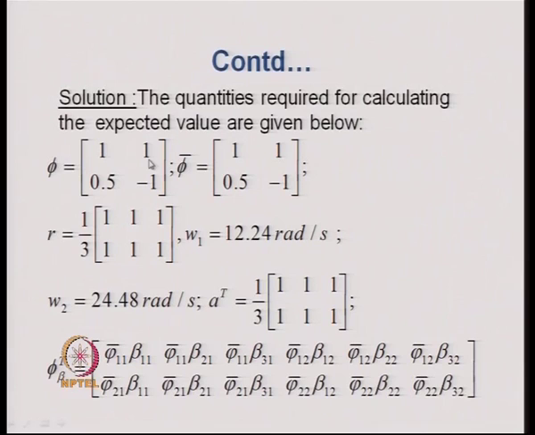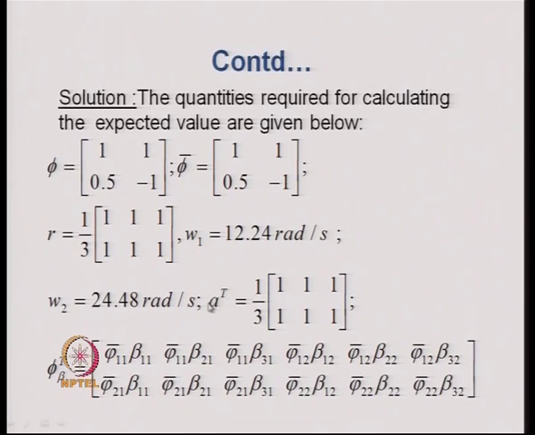Since we want to find the expected peak value of the displacements, phi bar also becomes the same matrix. The R matrix for the multi support excitation case was computed before for this problem, and R is given by this matrix. The 2 frequencies are omega 1 and omega 2, so they are also given.